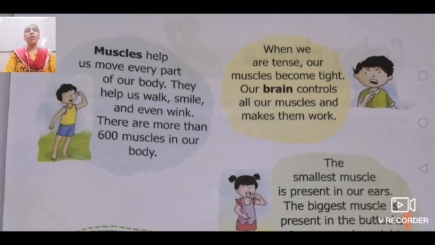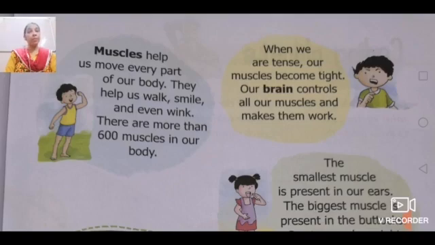Now there are more than 600 muscles in our body. It is very important that you find this out. Muscles help you to move, walk, and show facial expressions. You can smile, you can laugh with the help of these muscles. Muscles are present in different parts of your body, and they allow you to do all the activities which are necessary for you.